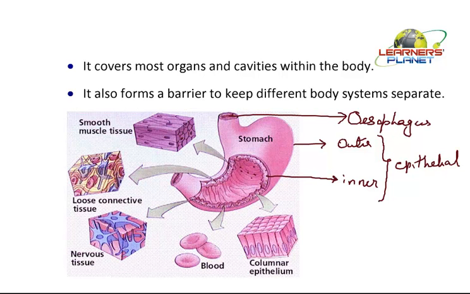So from this point, a particular thing is very much clear: each lining has a different nature. The outer one is just serving as a barrier. It is covering the stomach and forming a barrier so as to keep this body system separate from the other one. Now what about this inner lining?